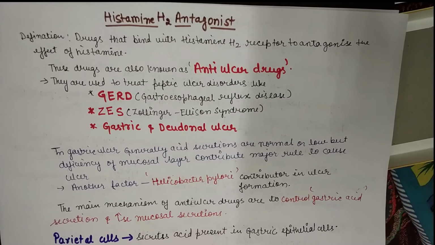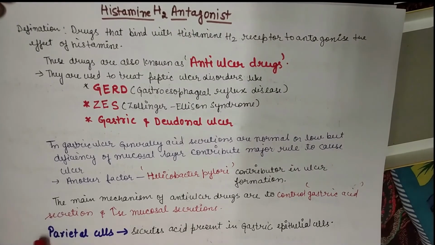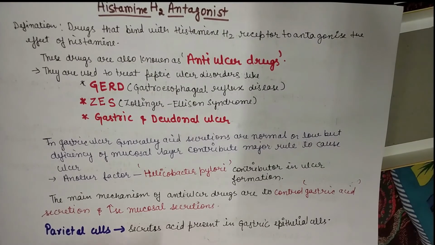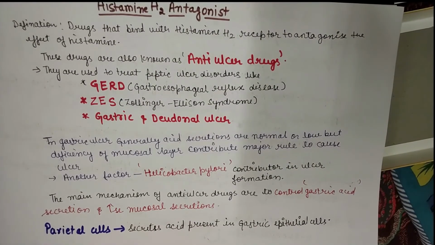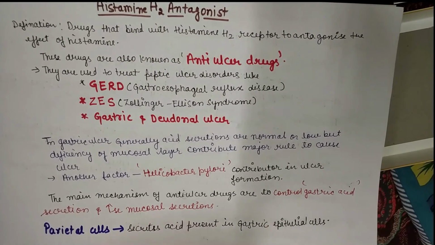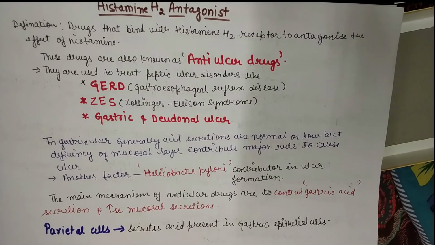Now the question arises: from where does this acid get released? The parietal cells, which are present in the gastric epithelial cells, secrete the acid. So this is the brief introduction about the anti-ulcer drug, how the ulcer forms and what the causative agents are for ulcer formation in the stomach and intestine.